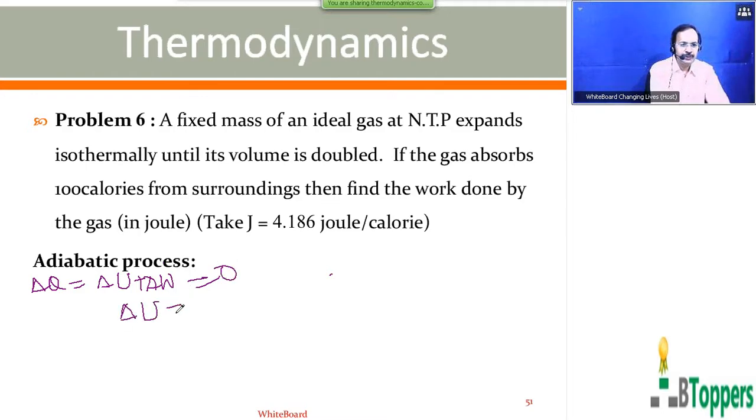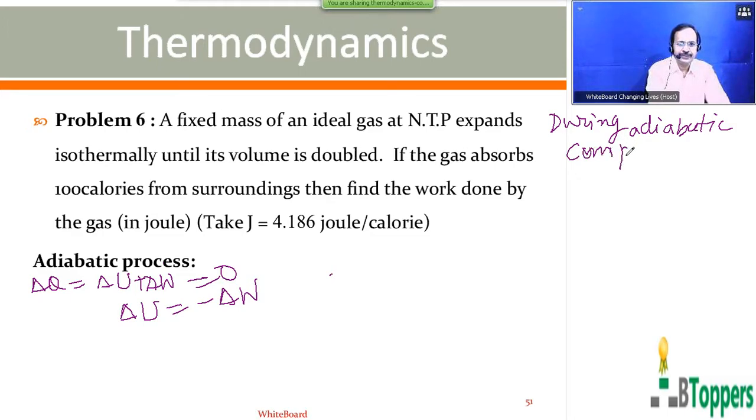So delta U equals minus delta W in the adiabatic process. So during the adiabatic compression of the gas, work is said to be done on the gas.